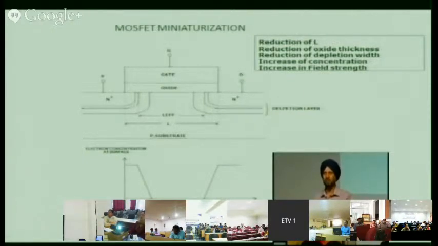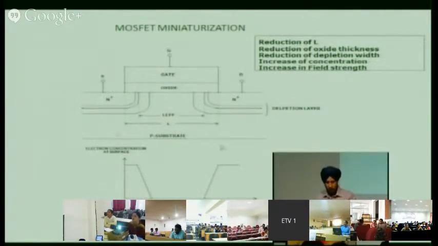So you have to reduce the depletion width. That is why you have to change the concentration here. Because if the depletion widths coincide with each other, that is known as a punch through. It is known as a horizontal punch through. You have studied this. There is a vertical punch through also. Vertical punch through occurs.